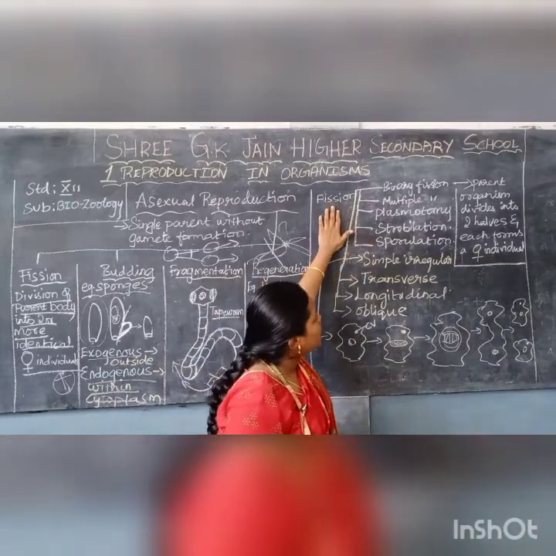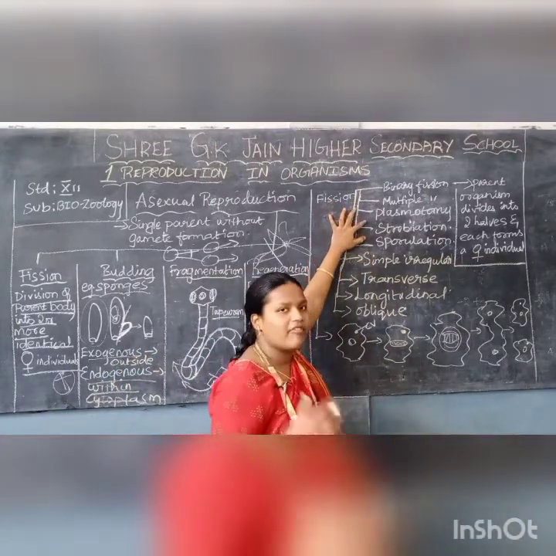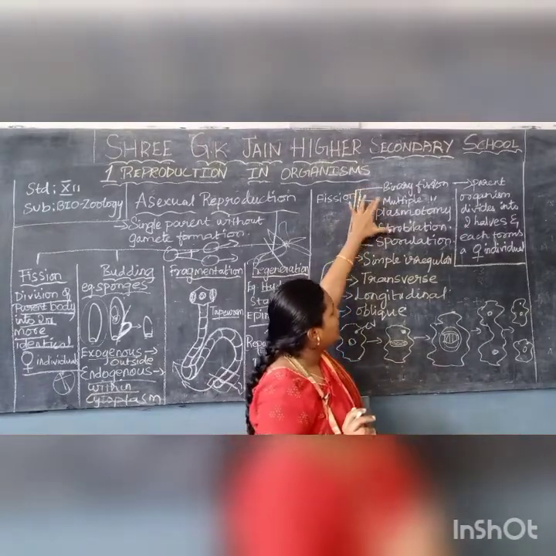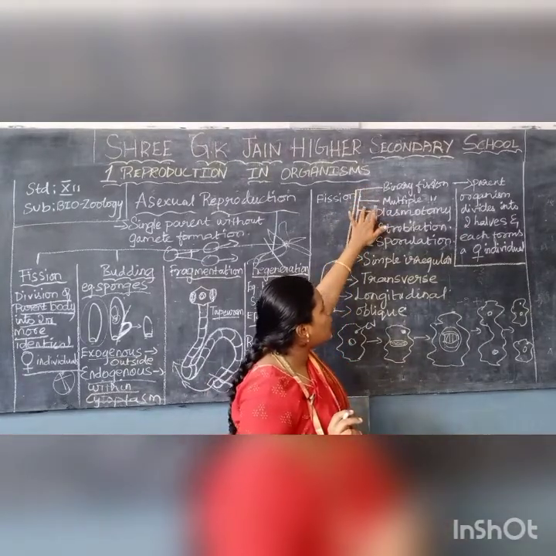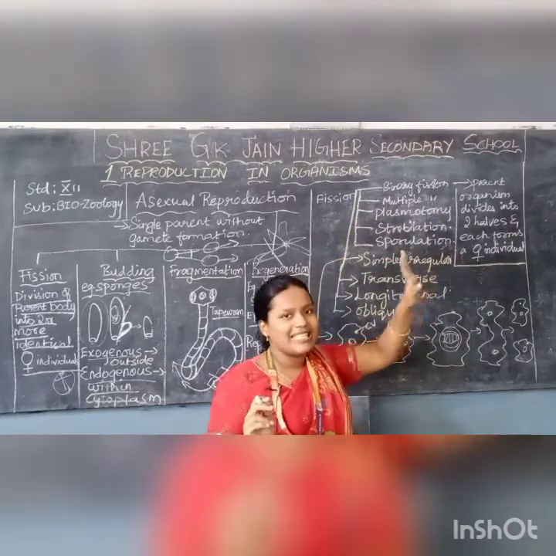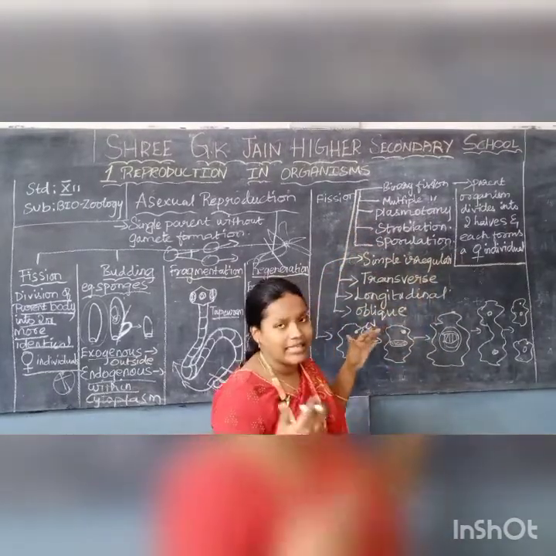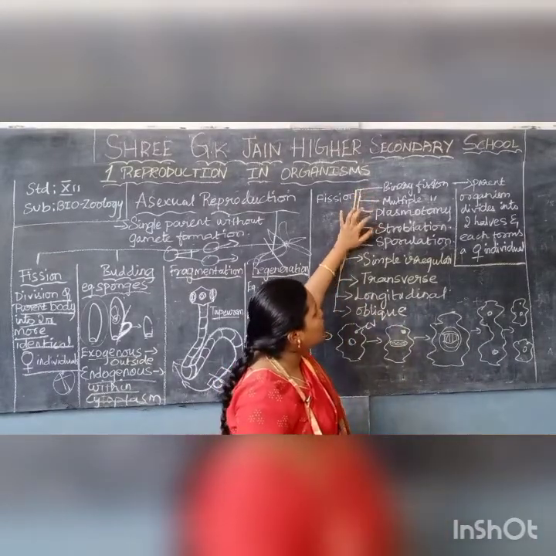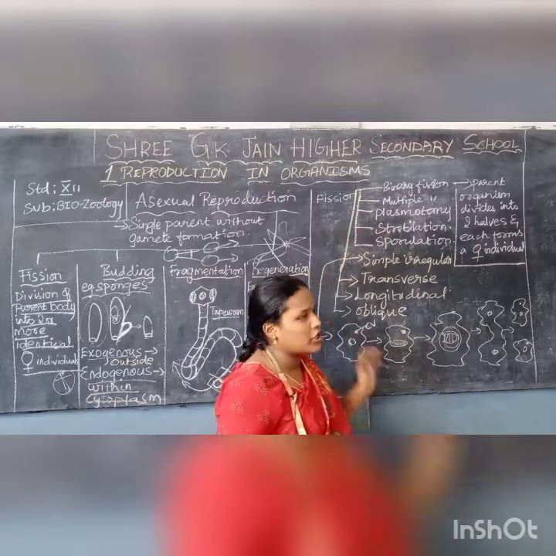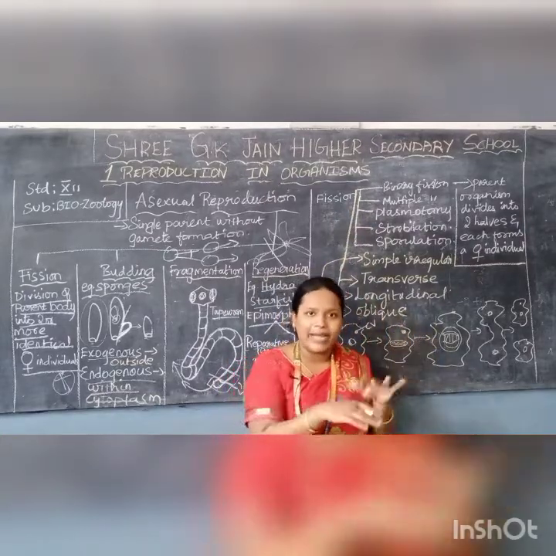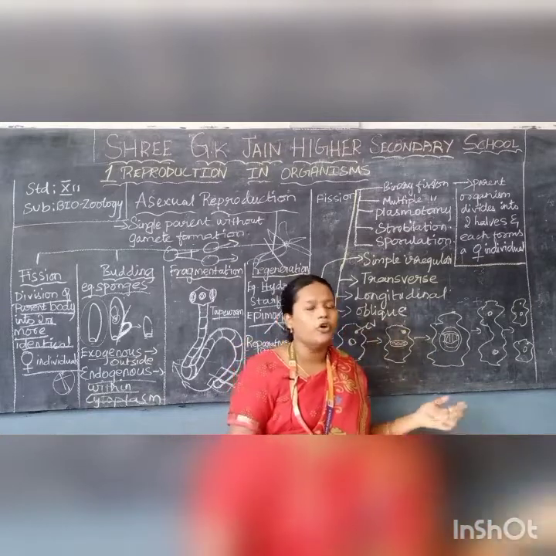Under fission there are 5 types: binary fission, multiple fission, plasmotomy, strobilation and sporulation. If you put the points as a mind map, it will be very easy for you.